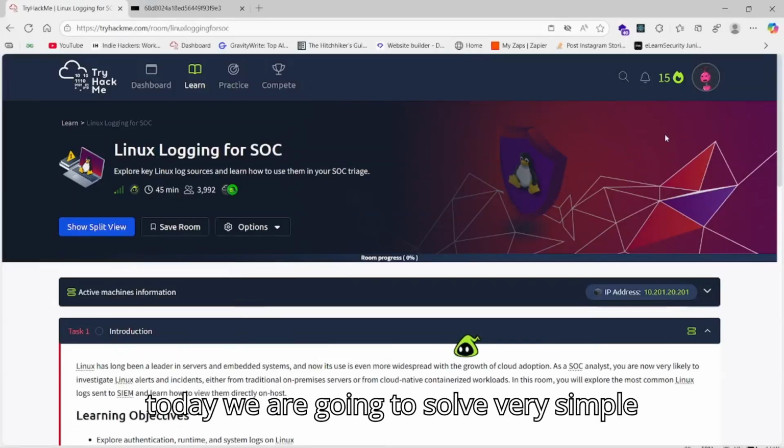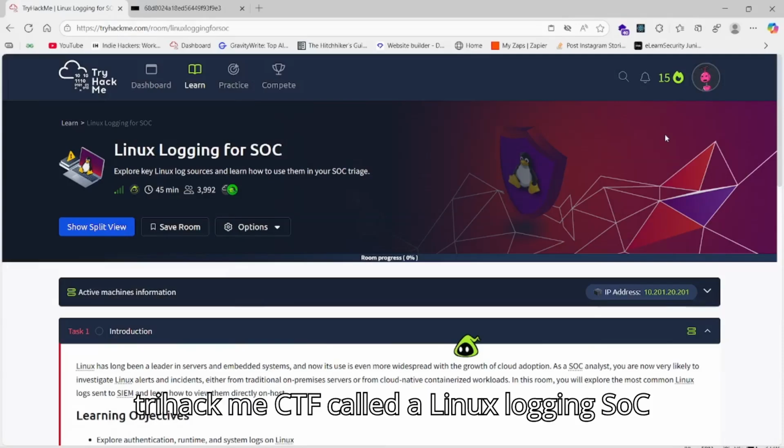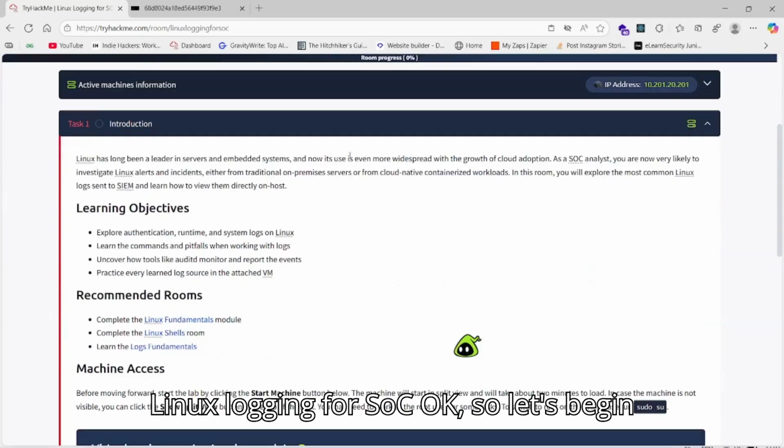So today we are going to solve a very simple TryHackMe CTF called Linux Logging for SOC. Okay, so let's begin.